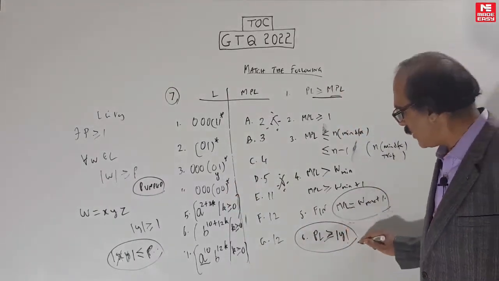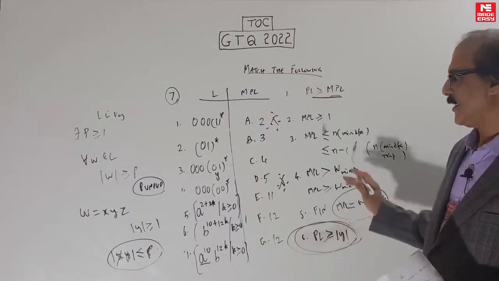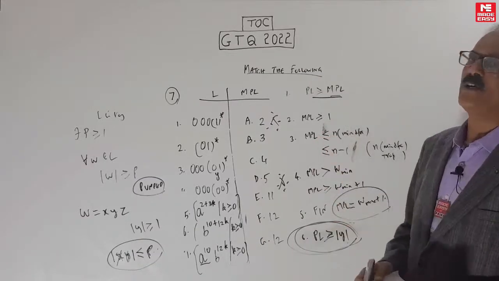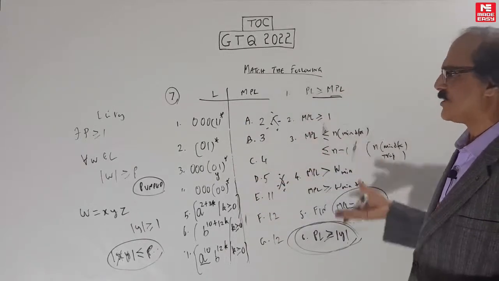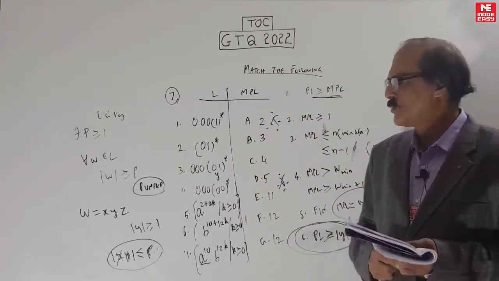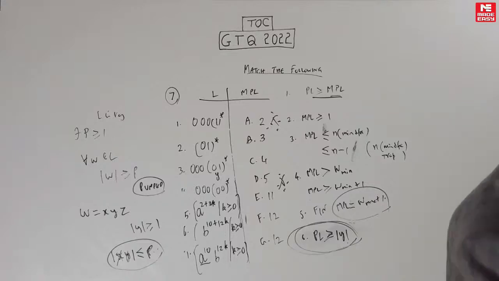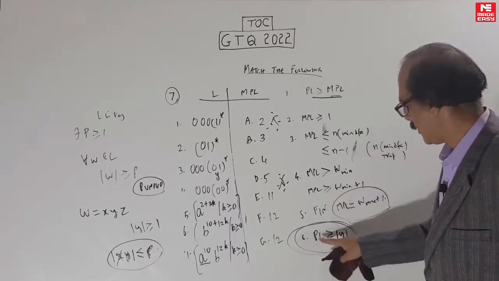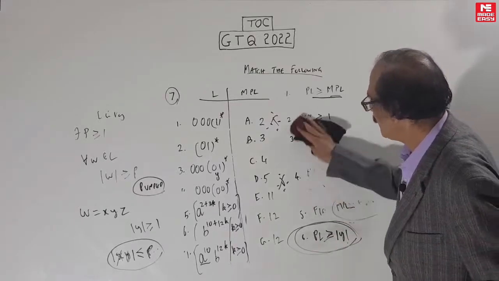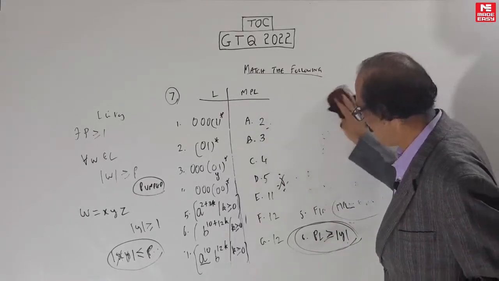So this is the only thing that we are going to add today, and make sure of this. Now we are ready to do this question. This question will illustrate all of these things. Using this question I can illustrate all of these things. Now let's do this question one by one. So just add this to your theorems, this one last one: pumping length cannot be less than the pumped part.